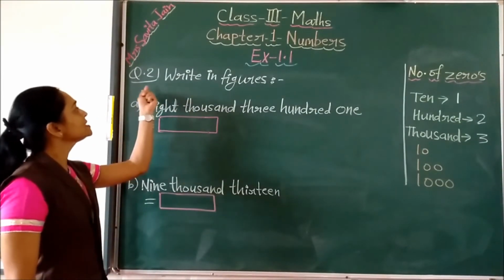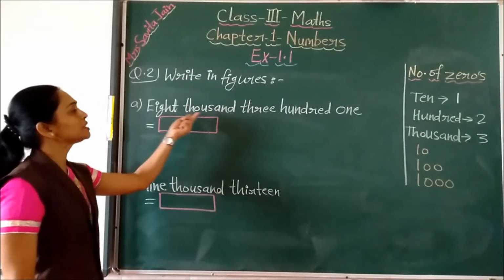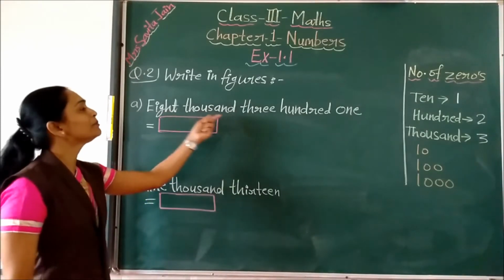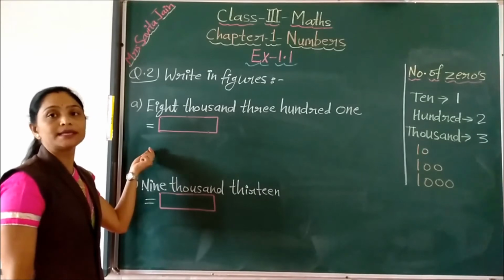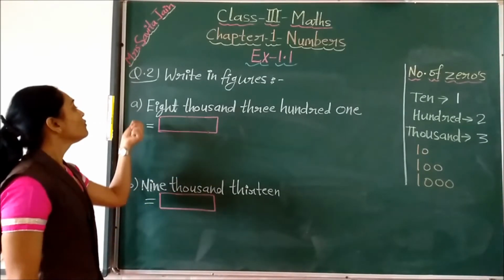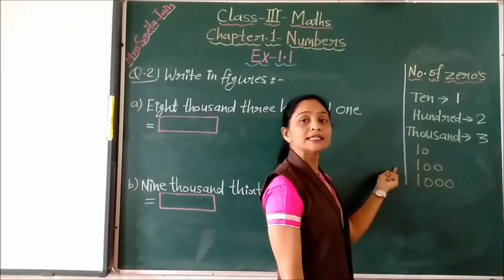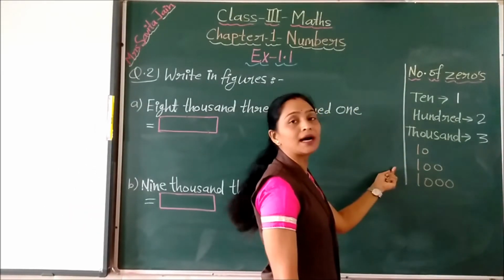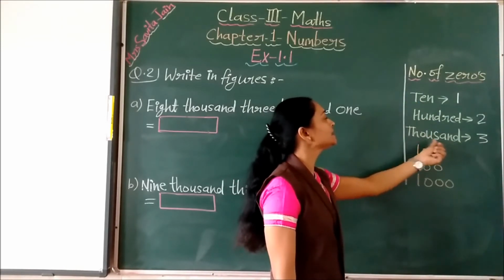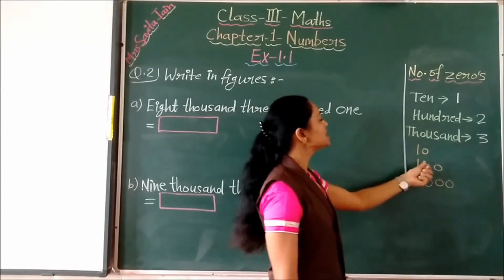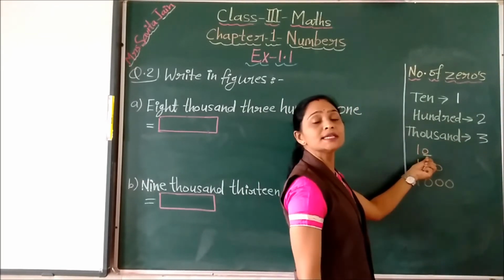Now we will see second question. Children, now let's see second question. Write in figures. Now you are given the question in words. This is given the number name, and we have to convert this number name as number. Yes, in figures. So what to do? For that we have to see now this part. Yes, children. Now we have to learn this part. How many zeros are there in tens, hundreds, and thousand? 10 is having how many zeros? You can see, children, here. This is 10. And here how many zeros are there?